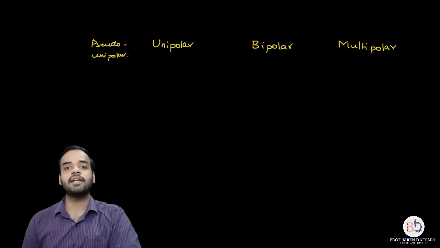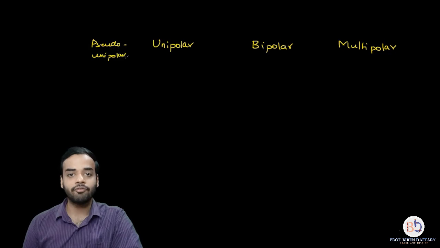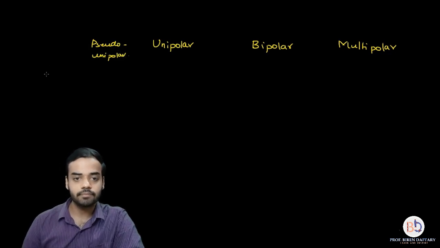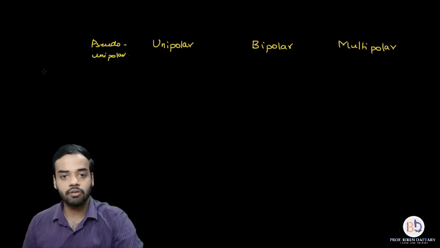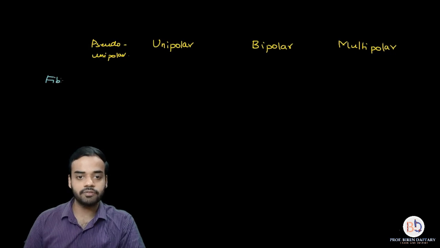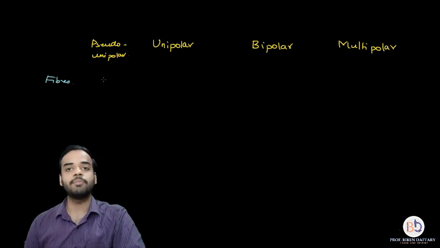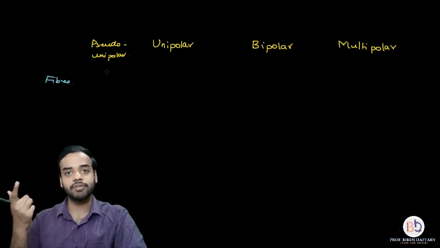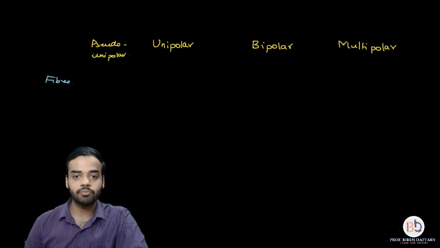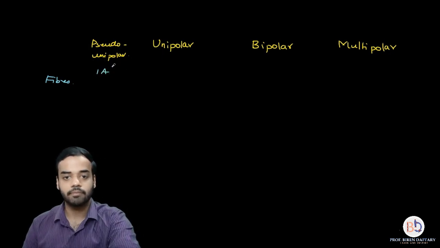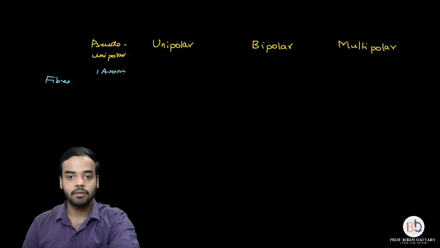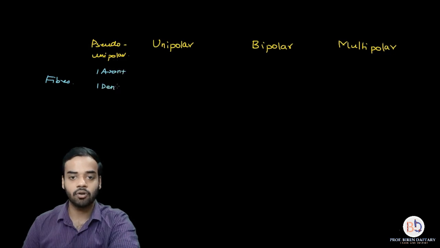Now the first criterion is going to be the number of fibers, right? So if I write over here the fibers which are present, then a pseudo unipolar neuron is going to have one fiber but it branches out into two fibers. So there is going to be one axon plus one dendron.